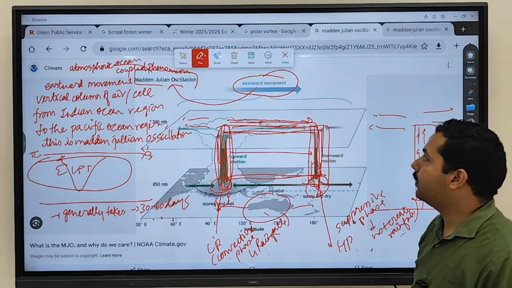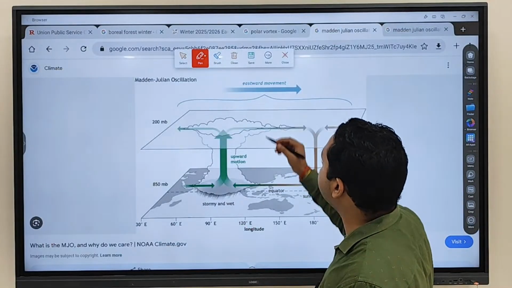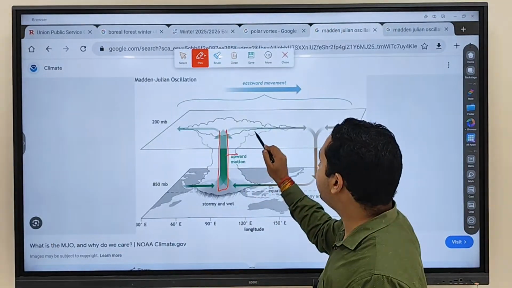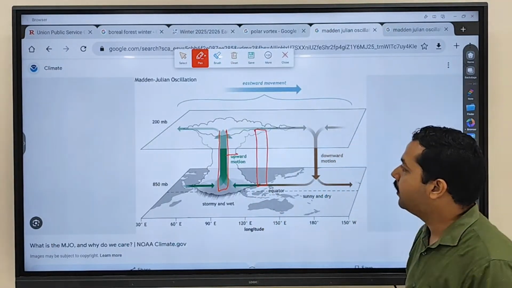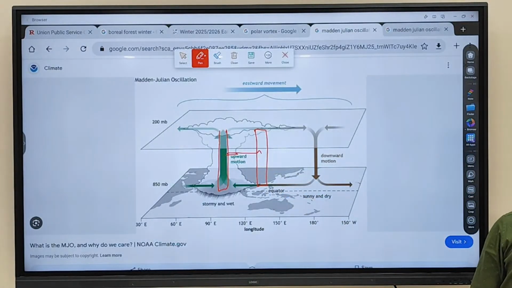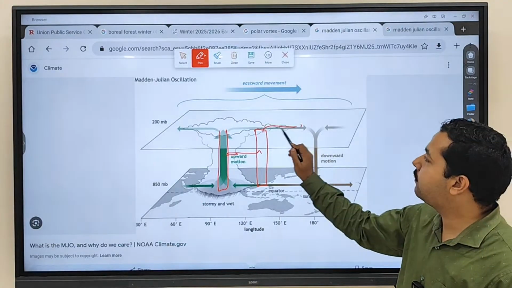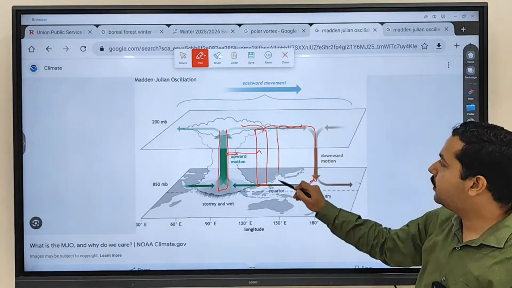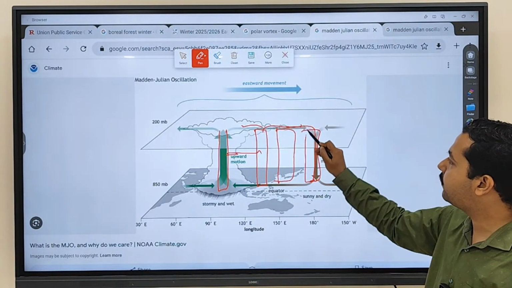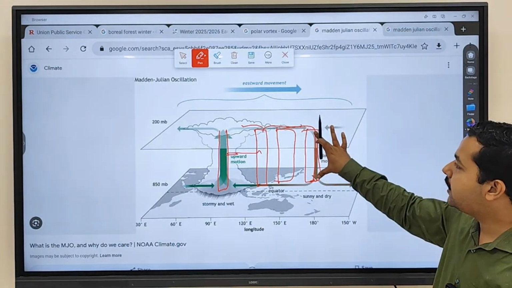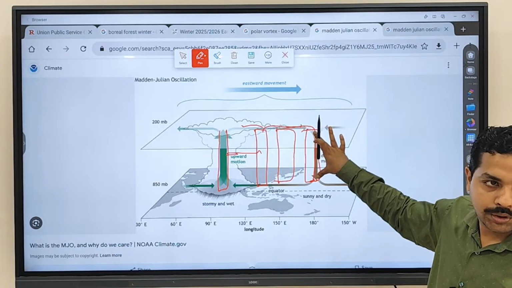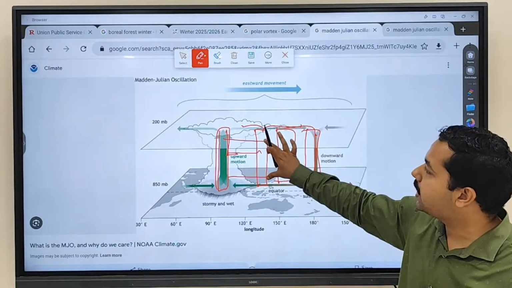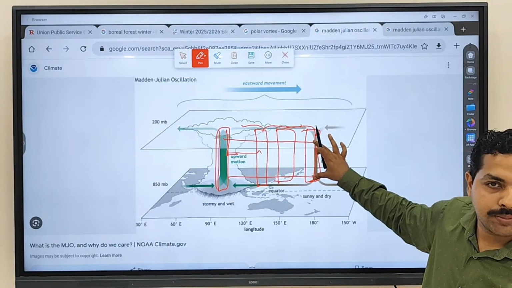Fine. Now, assume this column of air which was over here is now moving over here. When it is moving over here, divergence will happen like this. You see what is happening here? Subsiding is happening. Then this column of air comes over here, and finally reaches over here. So when it finally reaches here, what will happen? The end of this cell will happen, and a new cell will be created. This new cell will again move towards this particular side.